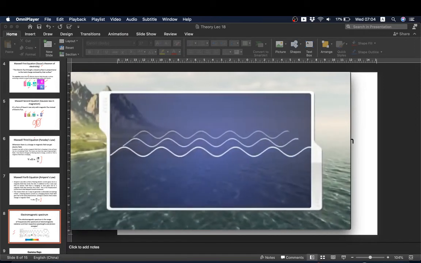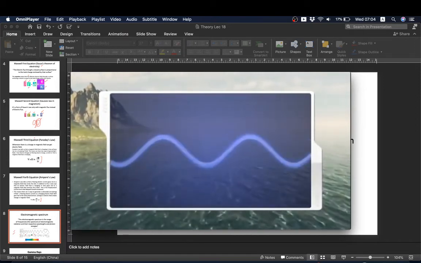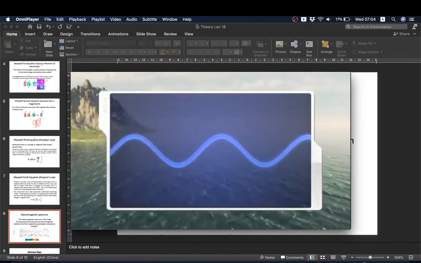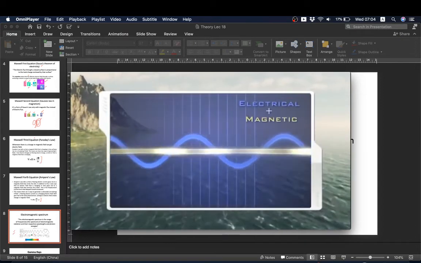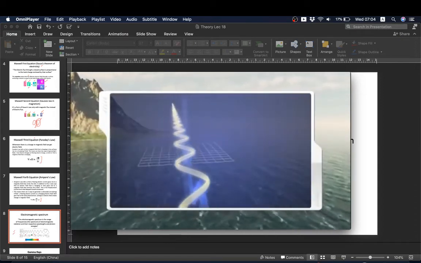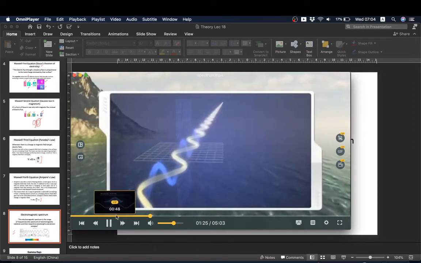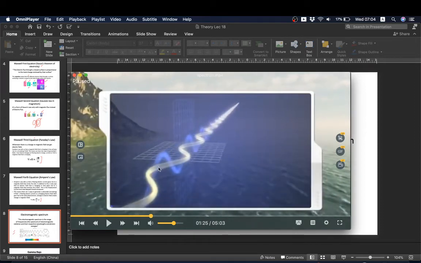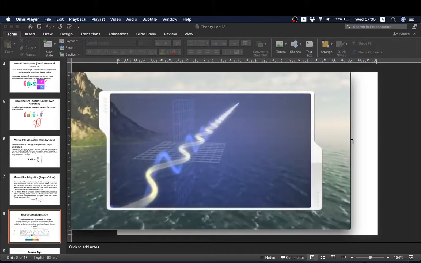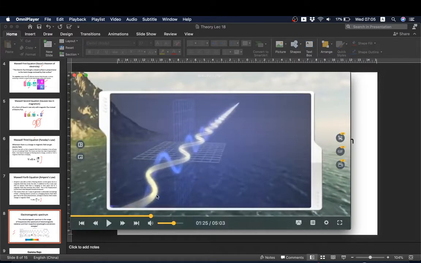Electromagnetic waves are traveling, and the two humps of these are a mixture of electric and magnetic. Now you can see they are not combining with each other. One is horizontal and one is vertical, because one is the electric wave and the other is the magnetic wave.